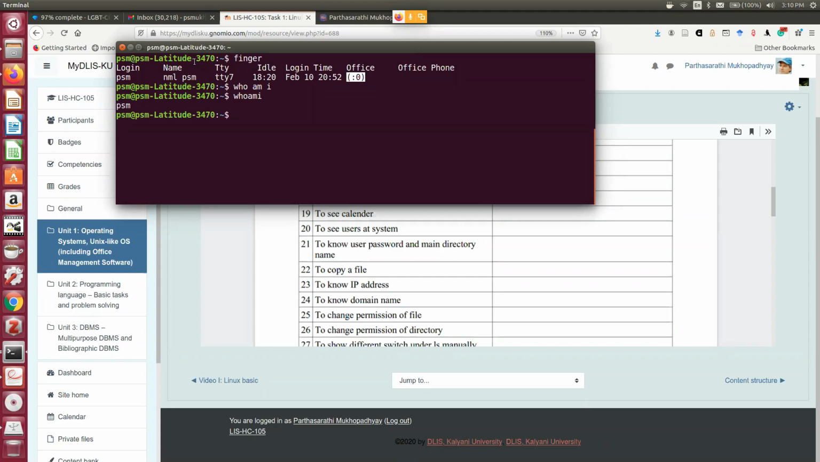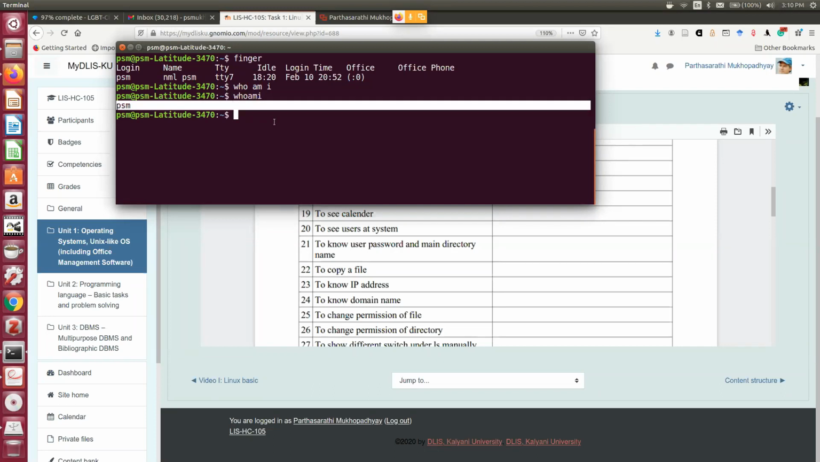So you can see I have wrongly given a space. The command is without space. No command should include a space in between. So the command should be whoami in one go. Whoami? So it says that your login name is PSM. So this is also a useful command.